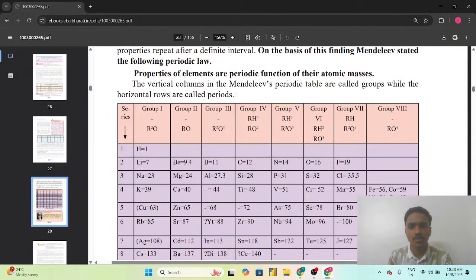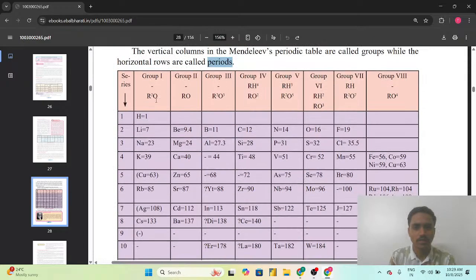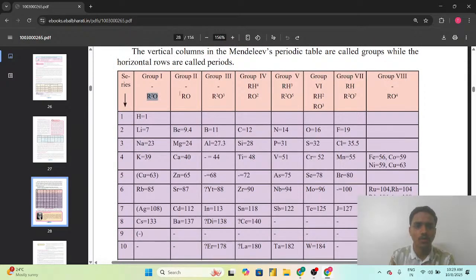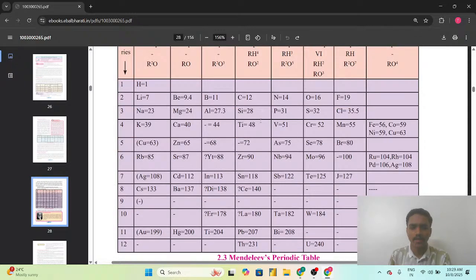The vertical columns in Mendeleev's periodic table are called groups, while the horizontal rows are called periods. So as we can see here, R2O and so on are the hydrates and the oxides formula, along with the physical and chemical properties which Mendeleev considered for the classification of all the elements. So 63 elements were known at that time.